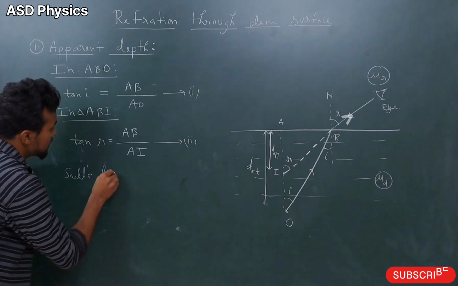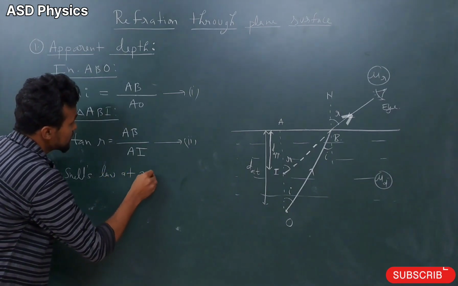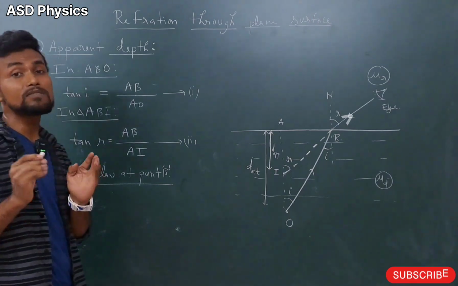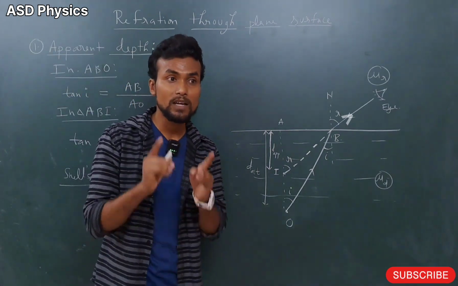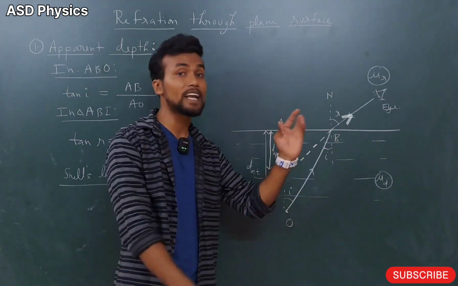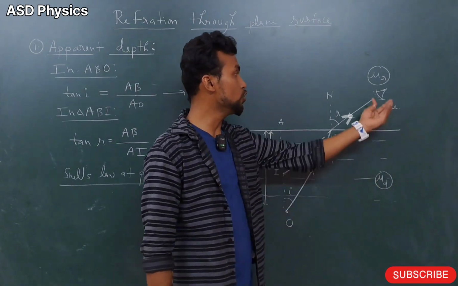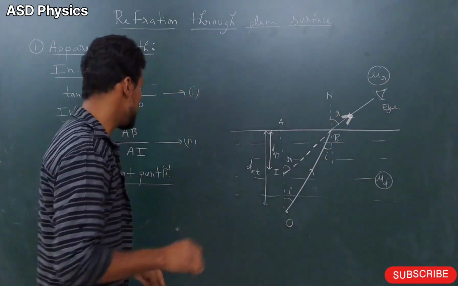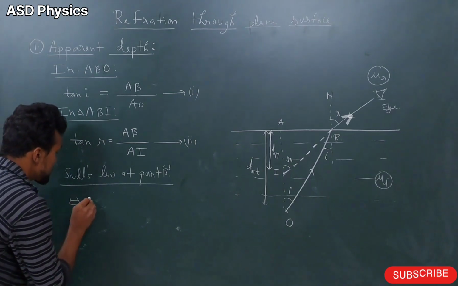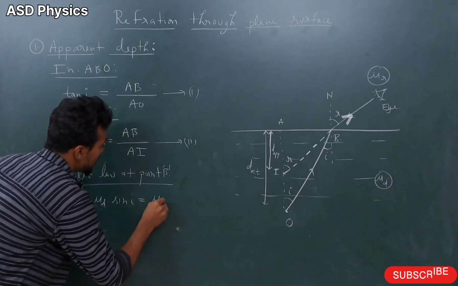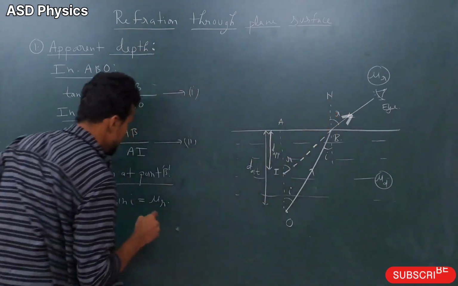Snell's law at point B. Whenever we are applying Snell's law, we have to remember that mu into sine of the angle will be constant. So what we can write here: mu d into sine i will be equal to mu r into sine r. Let me write here Snell's law: mu d into sine i is equal to mu r into sine r.